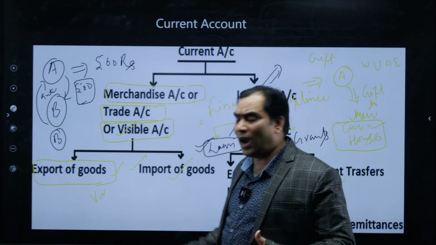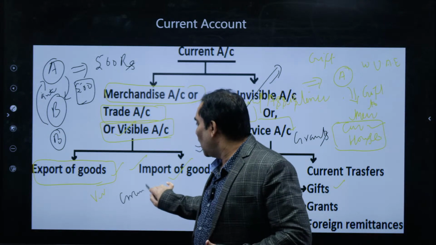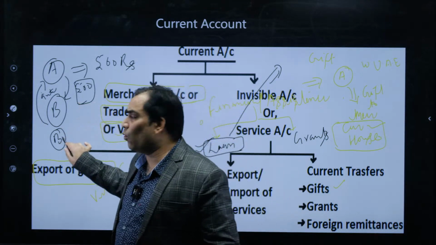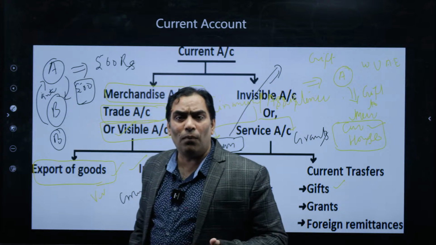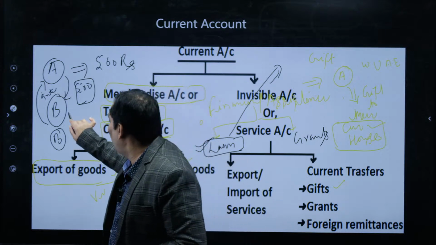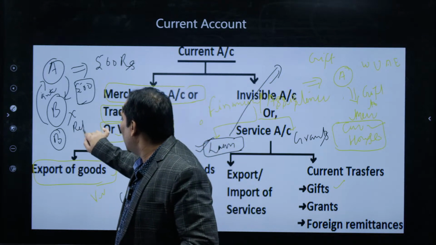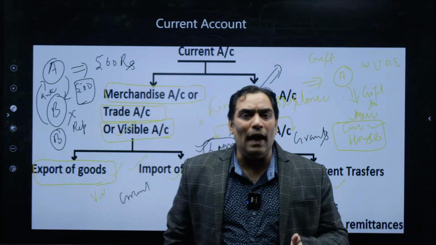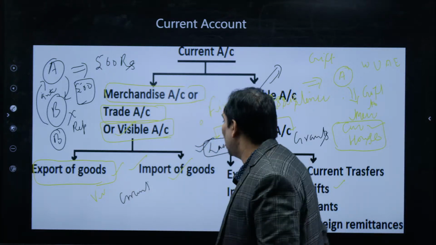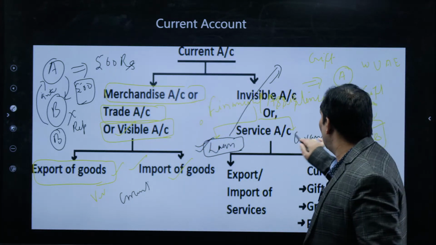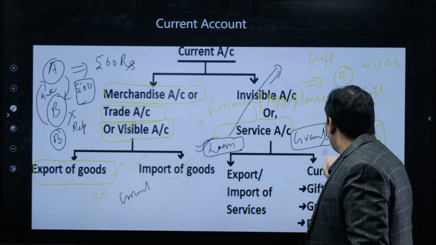What is the meaning of grant? Grant means if A has given 500 rupees to B in the form of a grant, then B does not have any liability to repay. That is nothing but grants.